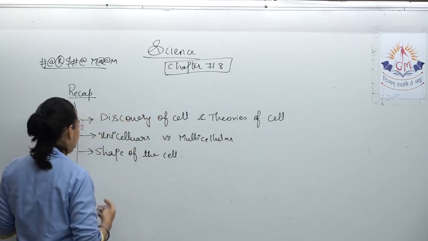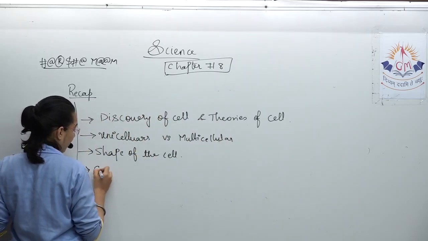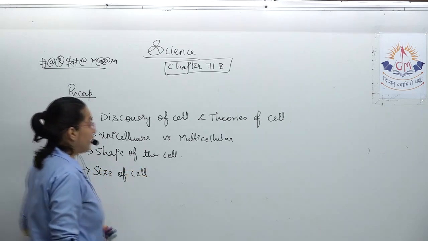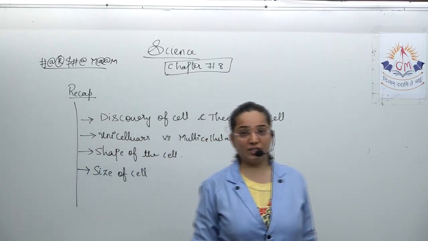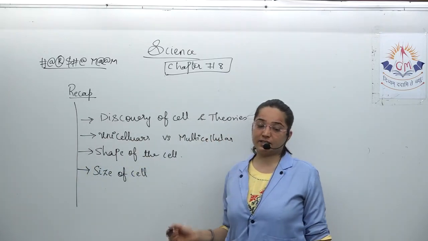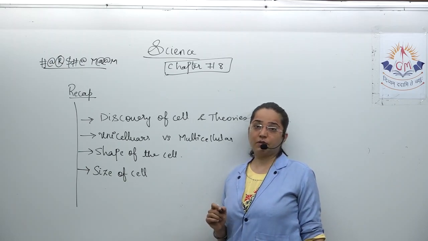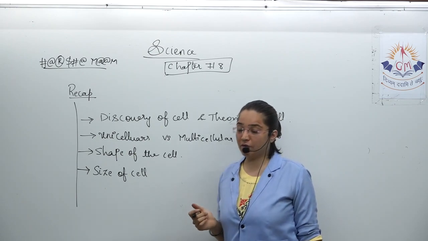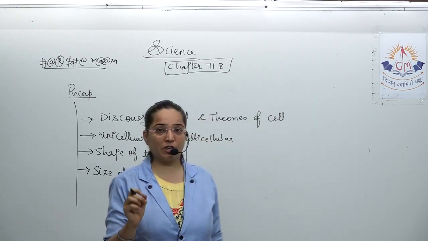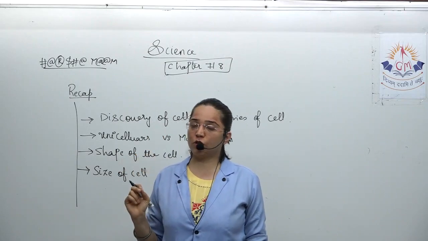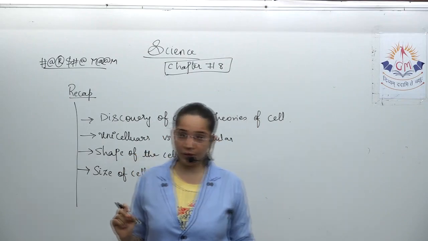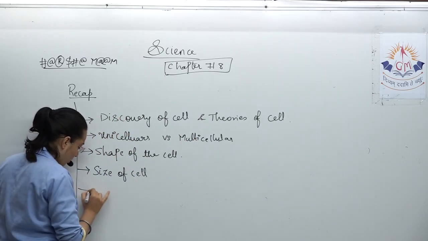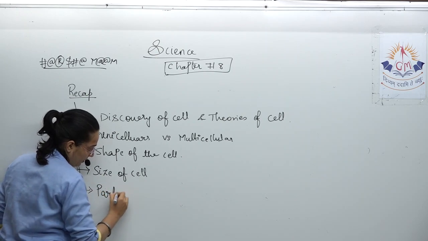Then the next part which we discussed was the size of cell. Cell size ranges from a few micrometers to a few millimeters. And we have also discussed fixed particular values which you have to memorize. Then the next part which we discussed was the parts of cell.